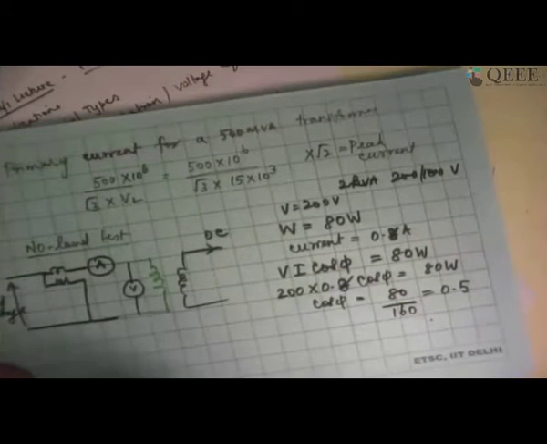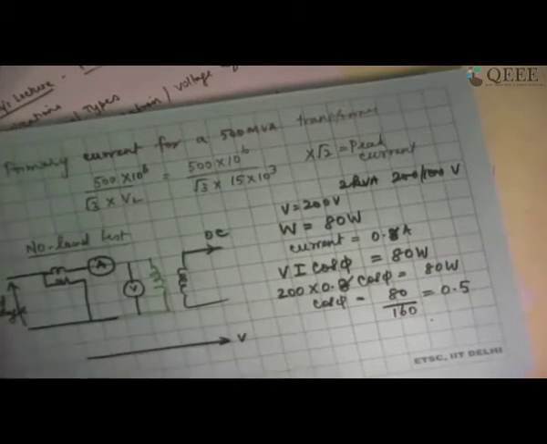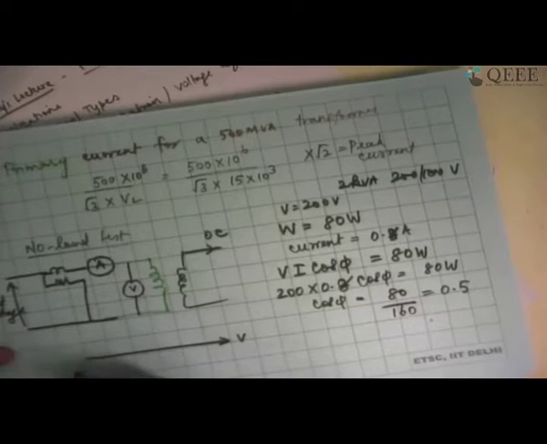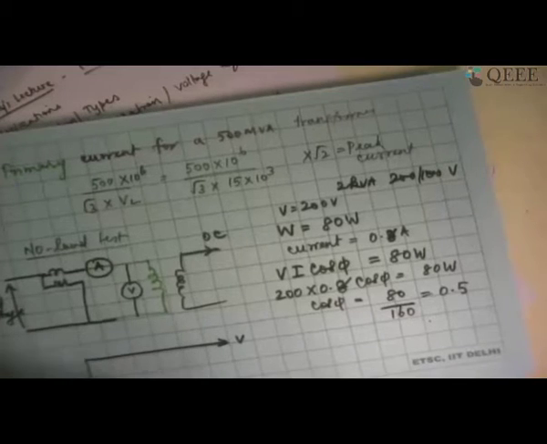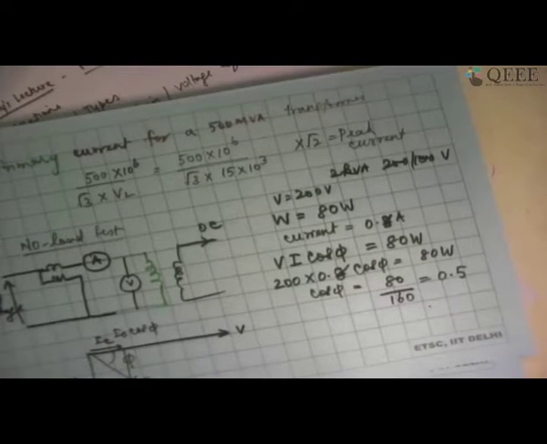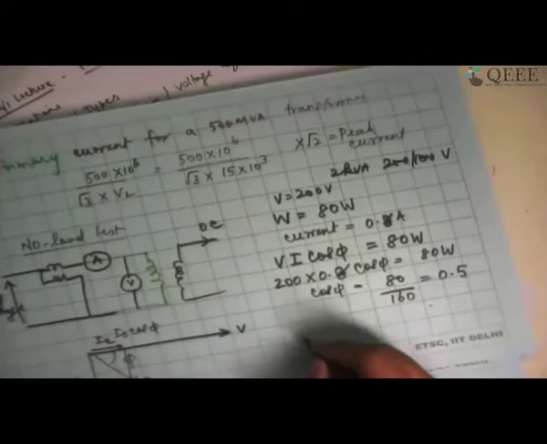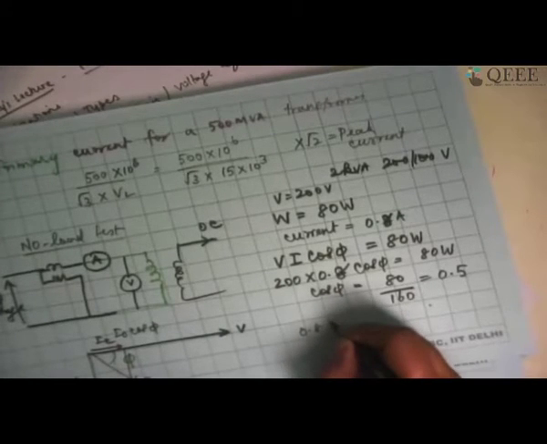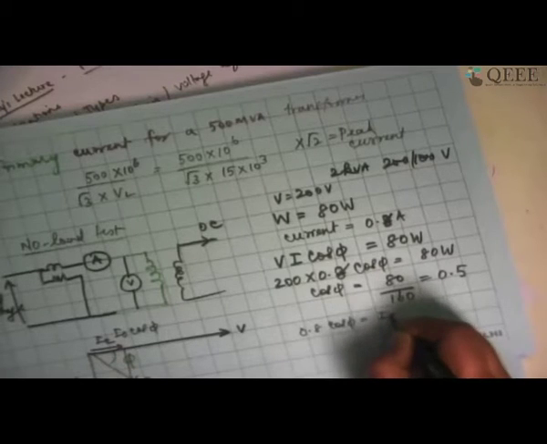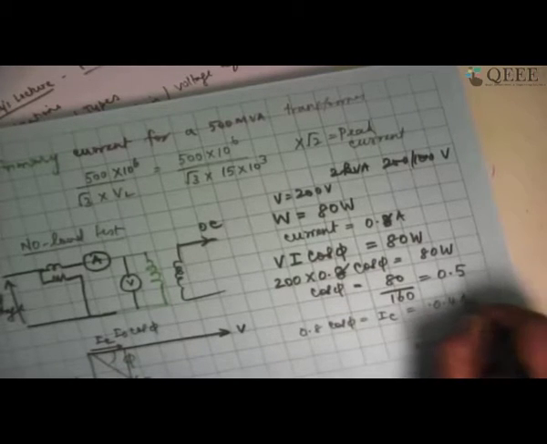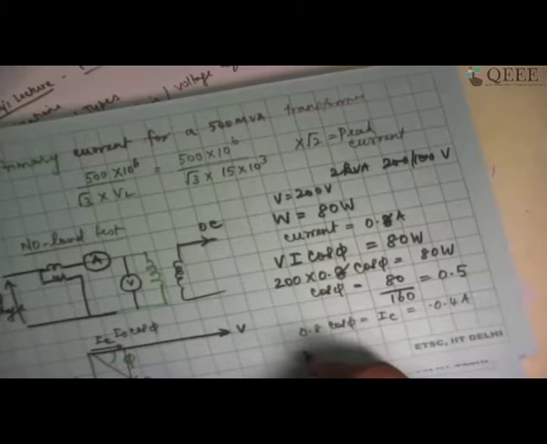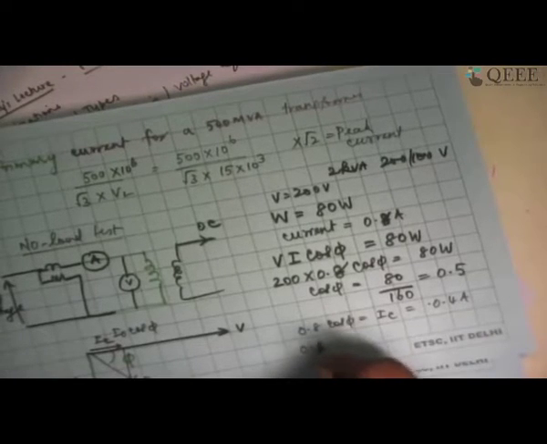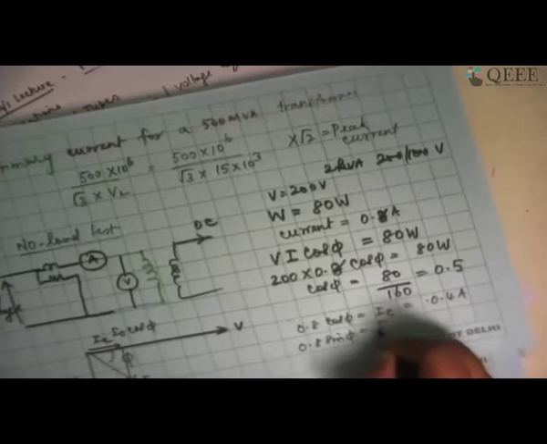Now, we drew the phasor diagram. You recall, this is the voltage and I'm going to have Im here and the other one, I naught, along this. I naught cos phi is this. So I can calculate now whatever is I naught, that is 0.8 cos phi is equal to IC, which is actually 0.4 ampere. And I can also say 0.8 multiplied by sin phi will be equal to Im. I can calculate this value as well.